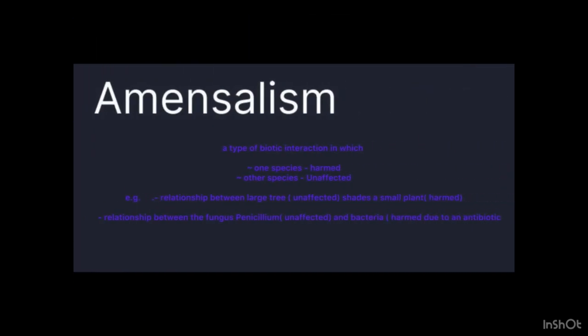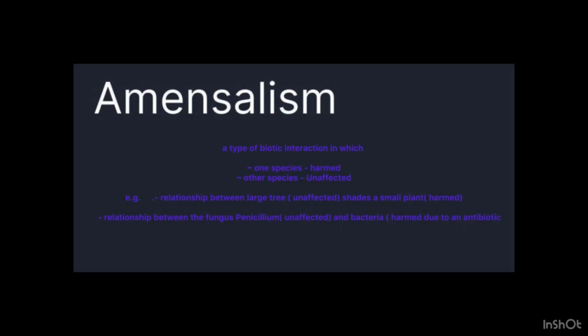Next word is amensalism. It is a type of biotic interaction in which one species is harmed and the other species is unaffected. For example, in the relationship between a large tree that shades a small plant, the large tree will be unaffected and the small plant will be harmed. In the relationship between the fungus penicillium and bacteria, penicillium will be unaffected and the bacteria will be harmed due to an antibiotic produced by penicillium.